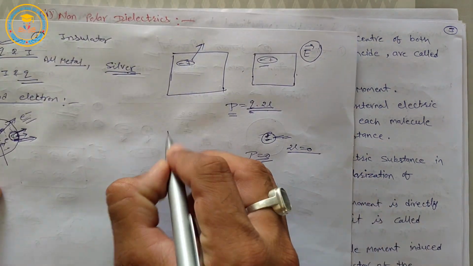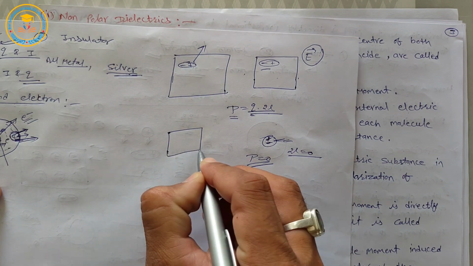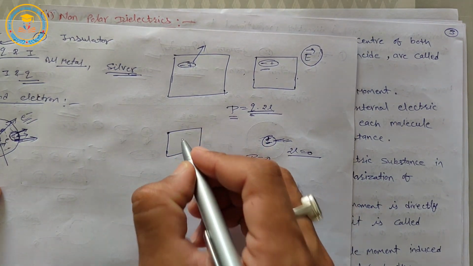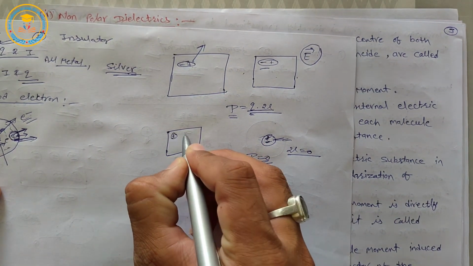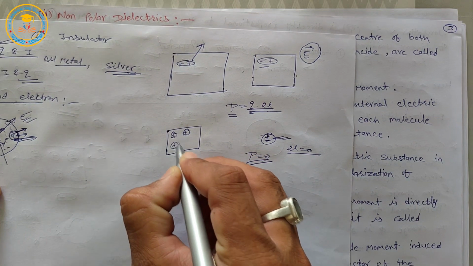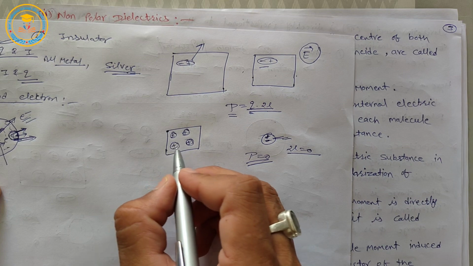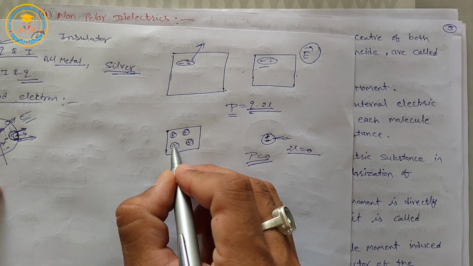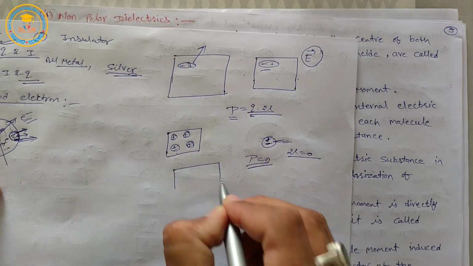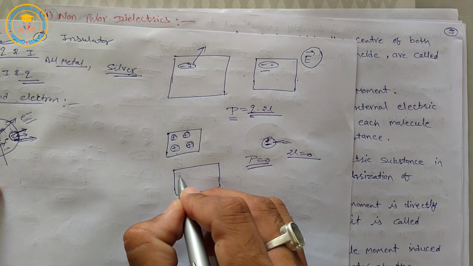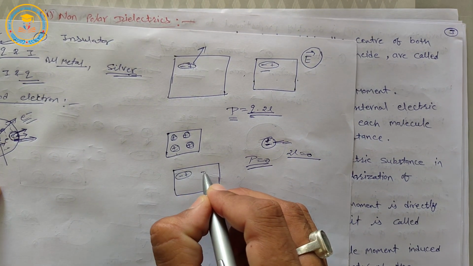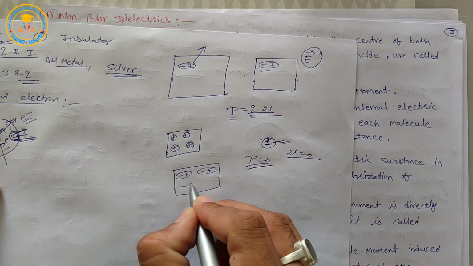It means if we keep this non-polar dielectric substance in an external electric field, then a distance is produced between positive and negative charge like this. This is negative, this is positive, negative, positive.